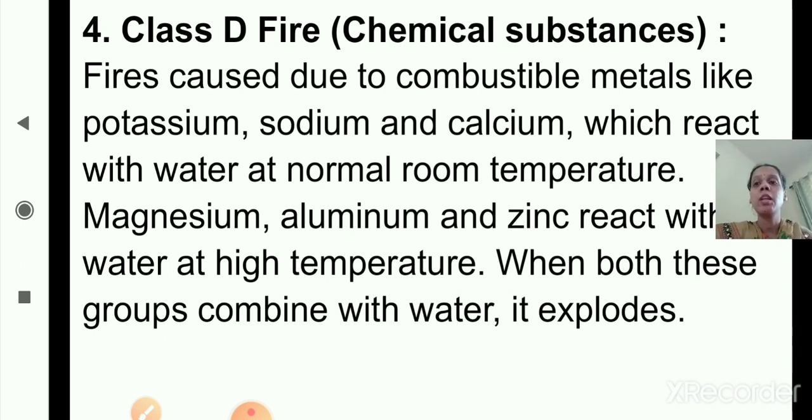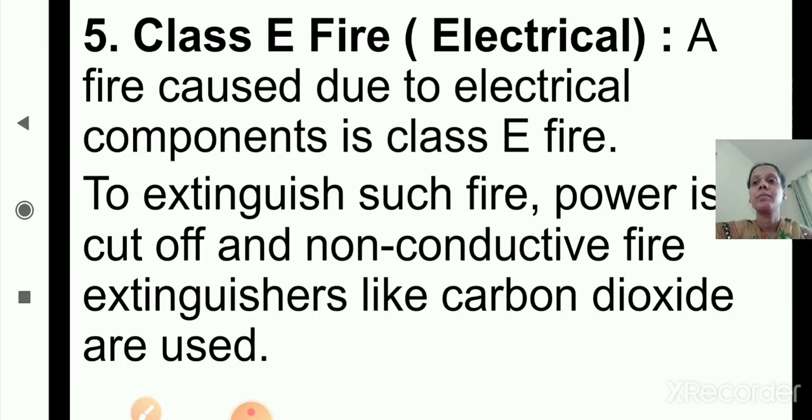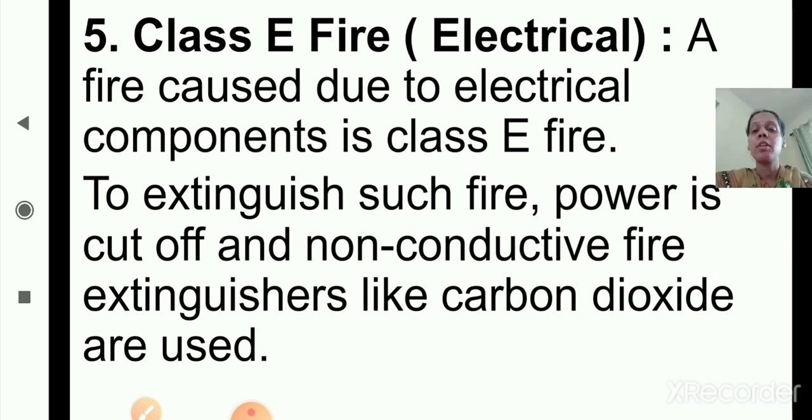Now we'll move to the last type, class E fire, which is because of electrical substances or because of electricity. A fire caused due to electrical components is class E fire. To extinguish such fire, first we have to cut off the power, and non-conductive fire extinguishers like carbon dioxide are used.